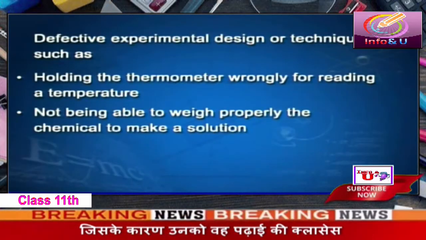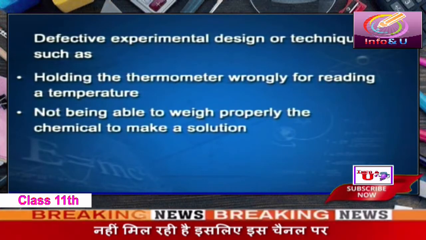Not being able to weigh properly the chemical to make a solution. Suppose your teacher asks you to make a solution and you are not able to use the weighing device properly and you are not able to therefore measure the mass correctly. That can lead to systematic errors.